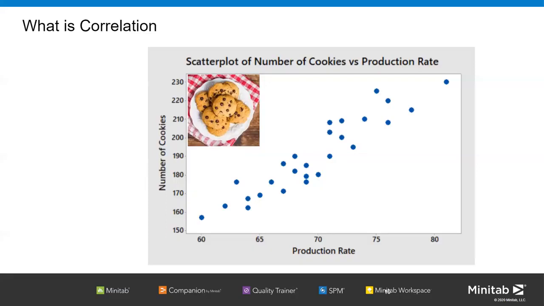Okay, here in this graph, you can see the number of cookies and the production rate. As the production rate increases from 60 to 80, the number of cookies also increases. But okay, the scatter plot is good, but how do we quantify? How do we know exactly how much these two variables are related to each other? For that, we have a correlation coefficient. This is just one of the statistical formulas.